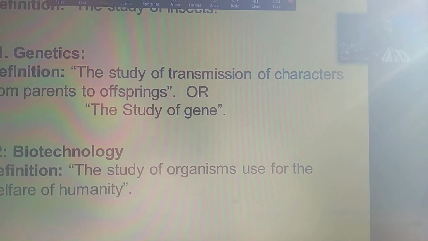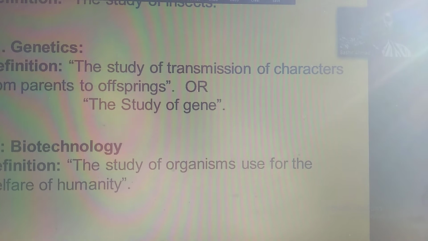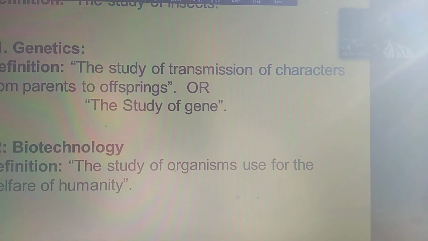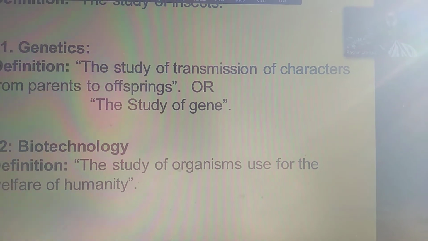Biotechnology. In biotechnology, we study those organisms which we use for the welfare of humanity, how they benefit humans.